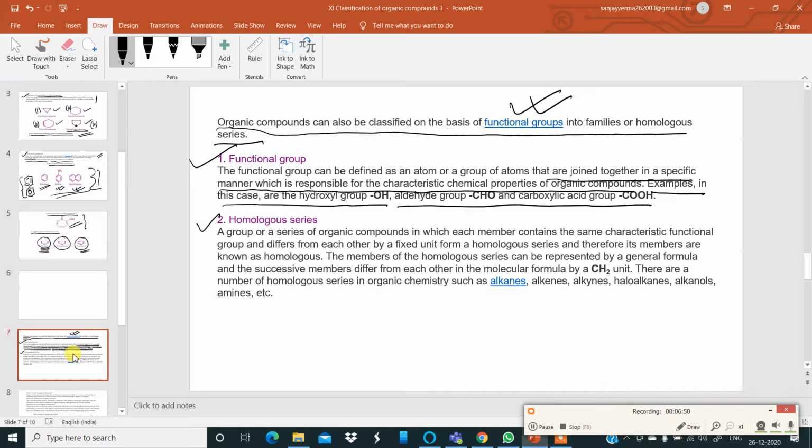As you have learned this definition, the meaning of homologous series in class 10: a group or a series of organic compounds in which each member contains the same characteristic functional group and differs from each other by a fixed unit forms a homologous series, and therefore its members are known as homologous to each other. The members of the homologous series can be represented by a general formula, and the successive members differ from each other in the molecular formula by a unit. The unit is the CH2 unit. They differ by a CH2 unit.